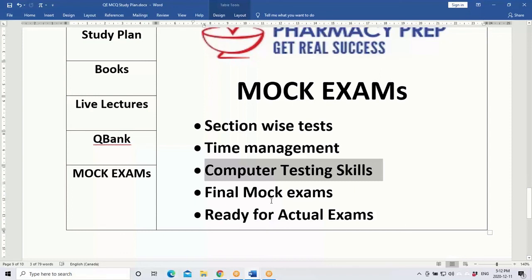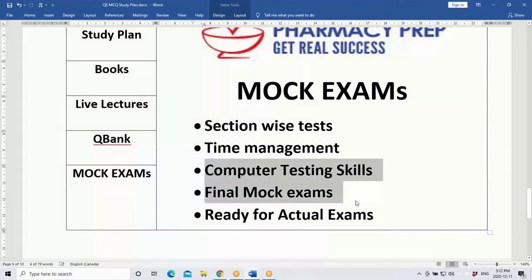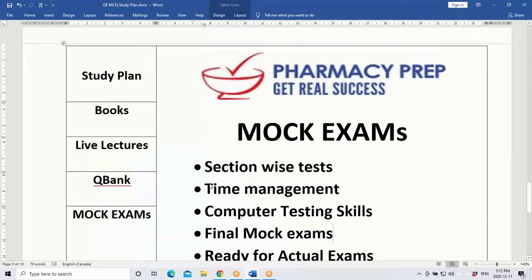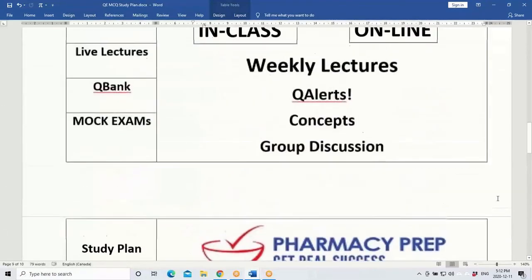So you practice lots of tests, and finally you will be ready for your actual exam. All efforts are made to get you ready for the actual exam. Once we have finished this, just before the actual exam we'll do several final mock exams, so that you have great practice. All right, so hopefully this 5 steps plan that is offered here at our institute